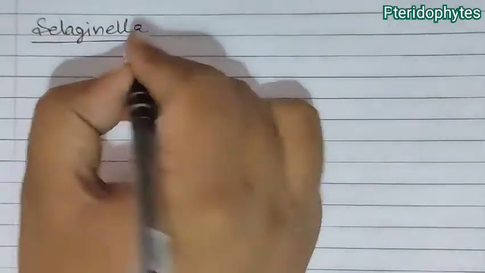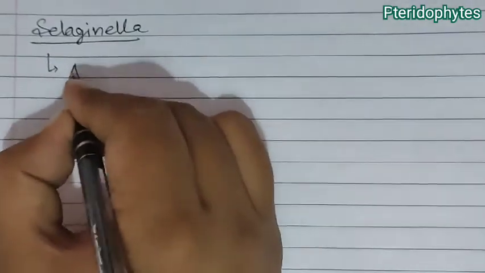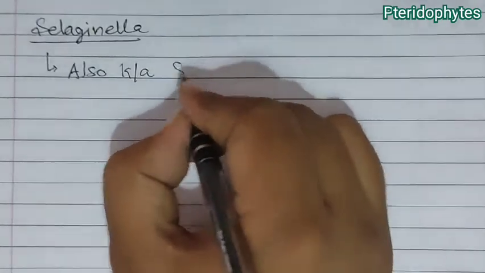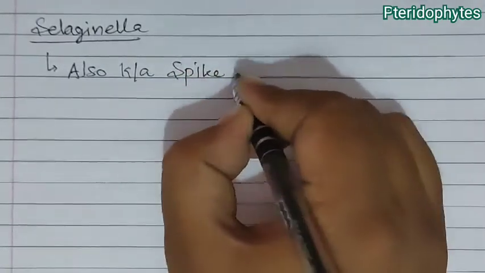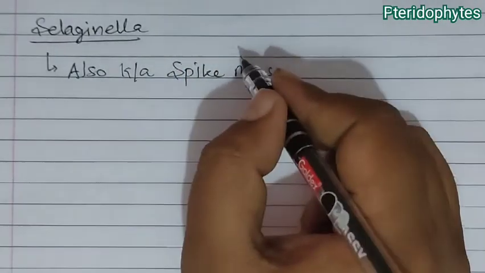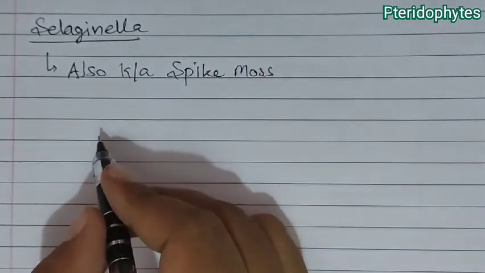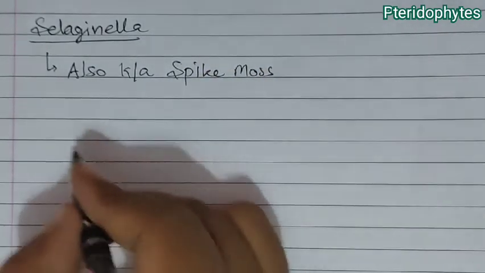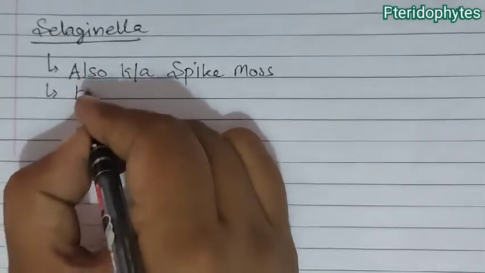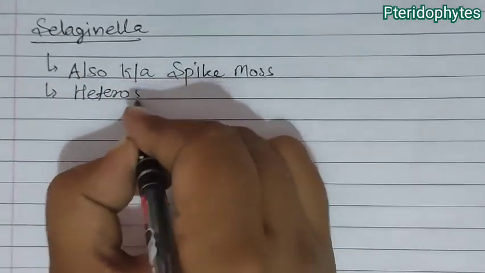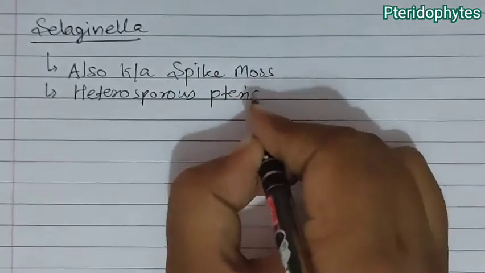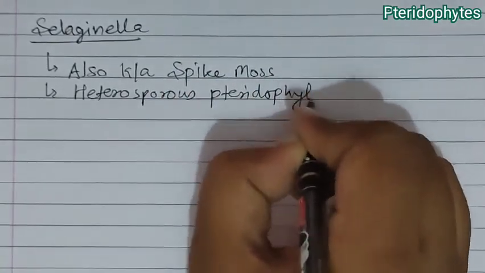Selaginella is also known as spike moss. It is also a club moss, but it is specifically called a spike moss. Selaginella is a heterosporous pteridophyte.